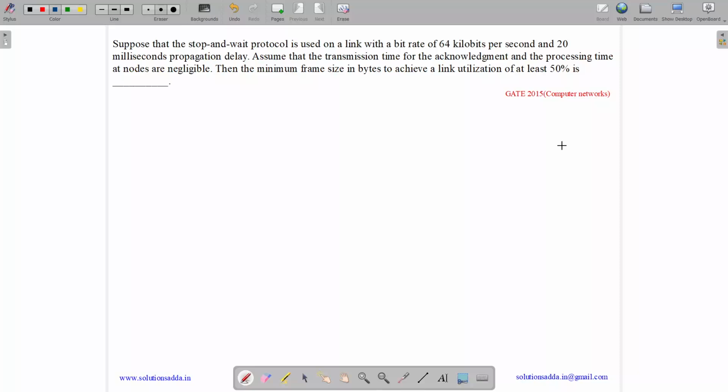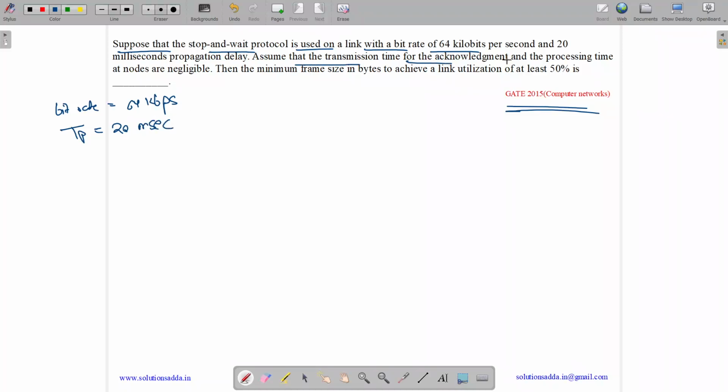This question belongs to the computer network subject and was asked in GATE CSE 2015. The question states, suppose that stop and wait protocol is used for a link with a bit rate of 64 kilobits per second, so the bit rate is 64 kbps, and 20 milliseconds propagation delay. So TP equals 20 milliseconds.